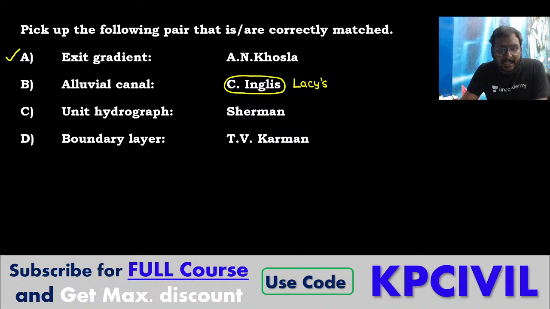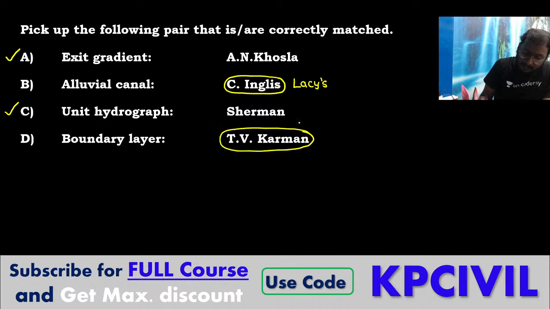Yes, Lacey and Kennedy. Alluvial canal is related to Lacey's and Kennedy's theories. Unit hydrograph, Sherman, correct. Then what is Von Karman? Boundary layer? No, Prandtl.